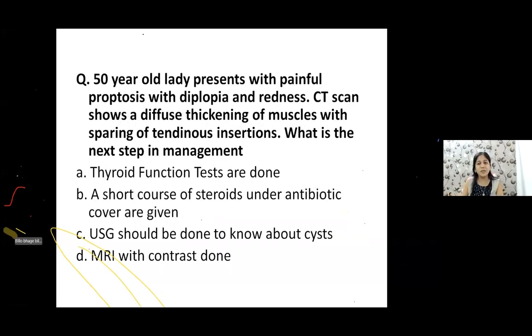Now, question number, important one. देखिए इसको, question को पढ़ेंगे. So this is a middle-aged female who came to you with a painful proptosis with diplopia and a red eye. Now, when you saw the patient's CT, you found that there is a thickening of the muscle, but your tendons are spared. So guys, if tendons are spared, what is the diagnosis?